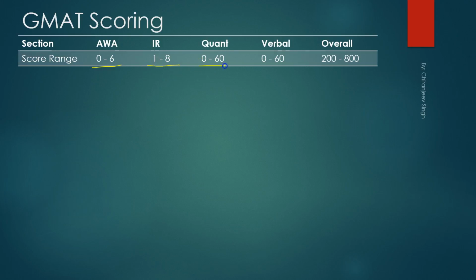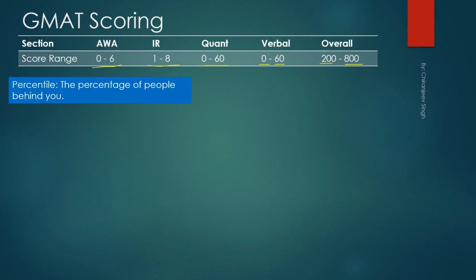In quant you can score 0 to 60. Even though theoretically it's 60, GMAT doesn't give you above 51. In verbal also, even though the theoretical maximum score is 60, you don't get a score above 51, at least I haven't seen it. And the overall score is from 200 to 800 in jumps of 10. So 200, 210, 220, 230 and so on.